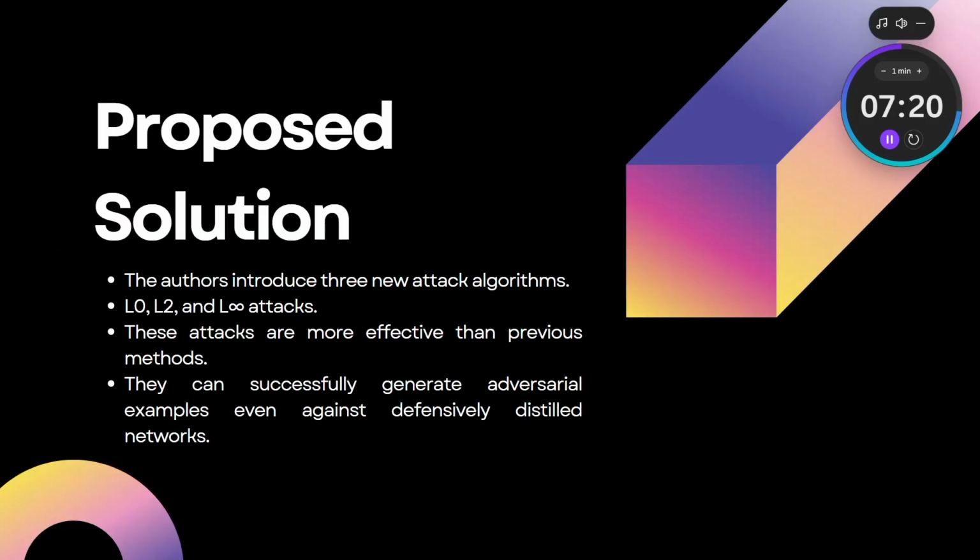Coming on to our proposed solution. The authors have designed three main attacks, of which we were using the L2 attack for our idea, which Anas will be presenting ahead. We have in the research paper L0, L2, and L infinity attacks, in which the three attacks are trying to break down that network and break the distilled networks, trying to get a false result out of them.